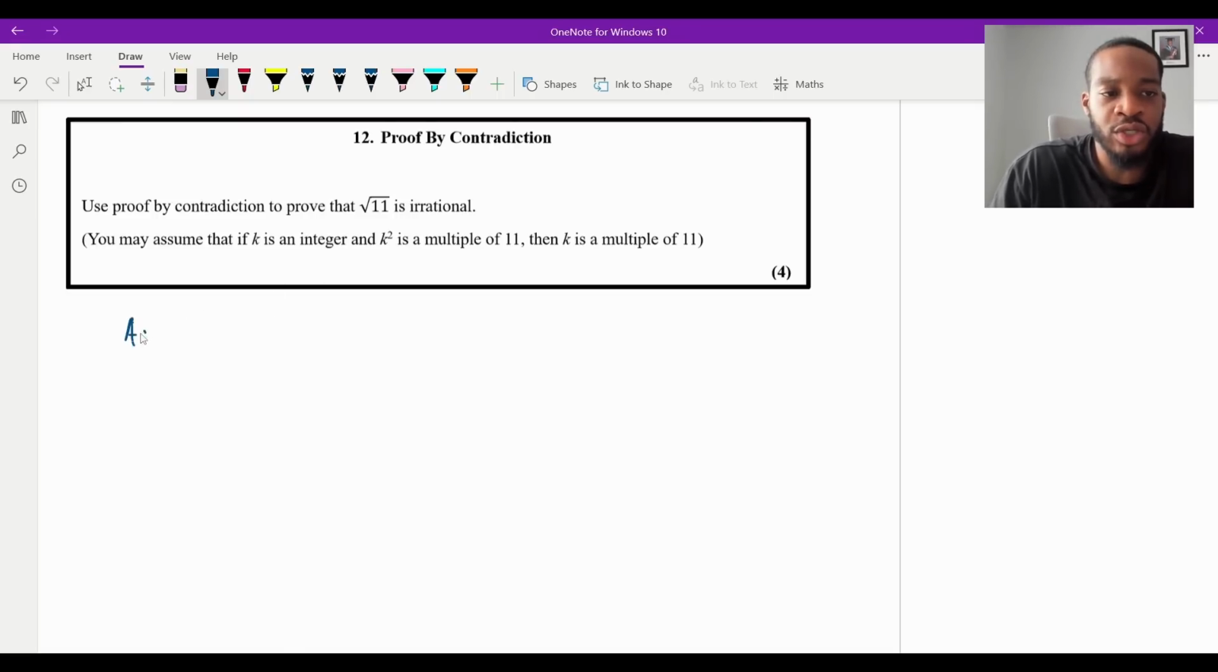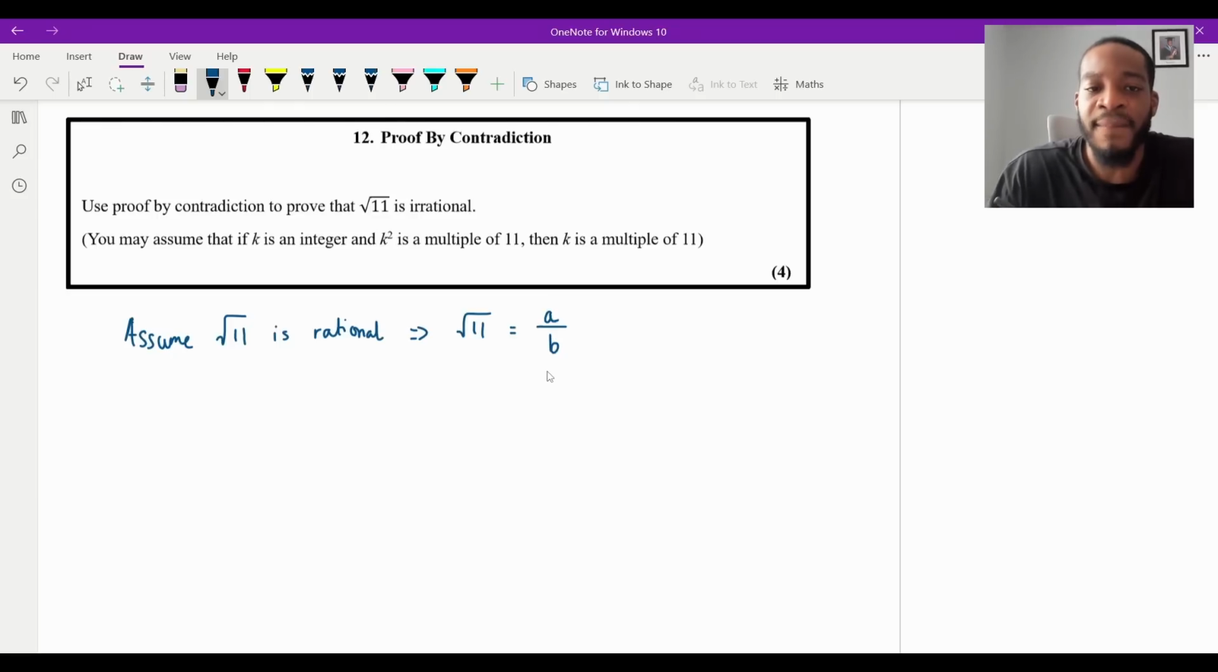We're going to assume the opposite. We're going to assume root 11 is rational. A rational number can be expressed as a fraction. So what that implies is that root 11 will equal some integer a divided by some integer b. As well as that, because we're expressing it as a fraction, we want to make sure that it's in its simplest terms. So we're also going to say that a and b are integers, and a and b have no common factors, so a over b is in its simplest form.